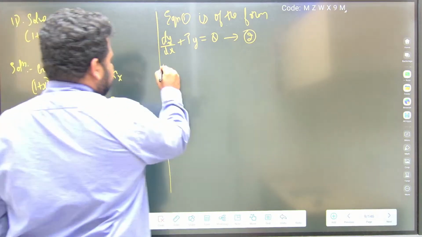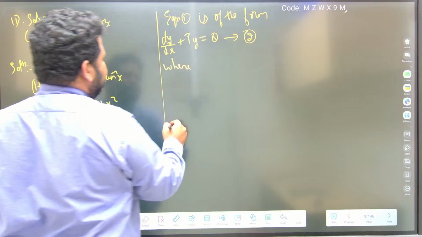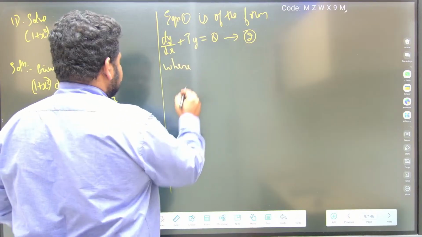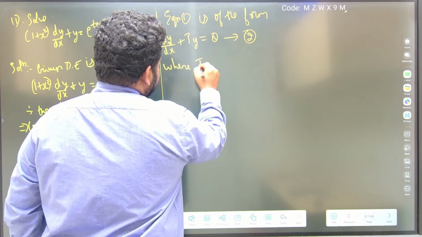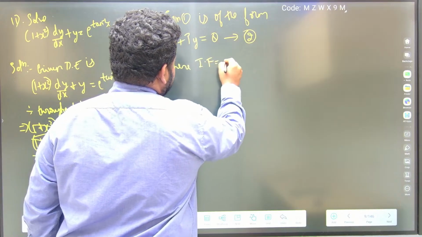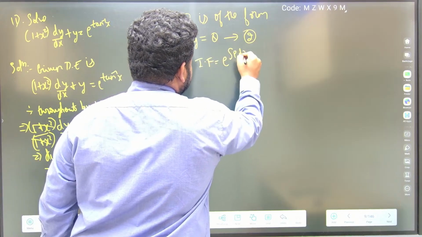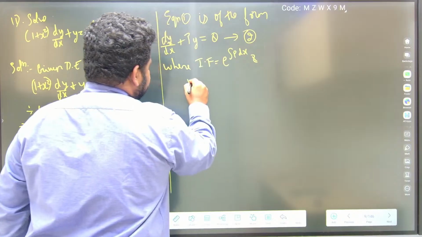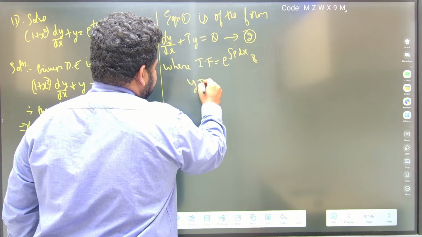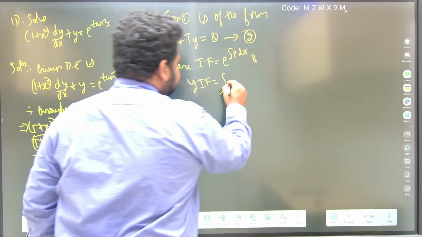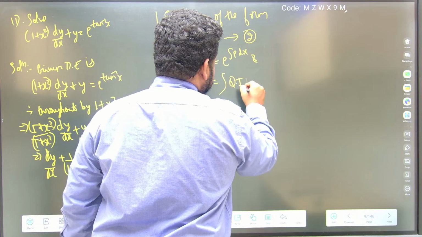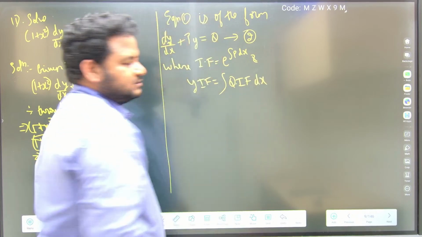Now what should you write here? You should write the integrating factor is equal to e power integral of p dx, and y times integrating factor is equal to integral of Q times integrating factor into dx. This is what we have.